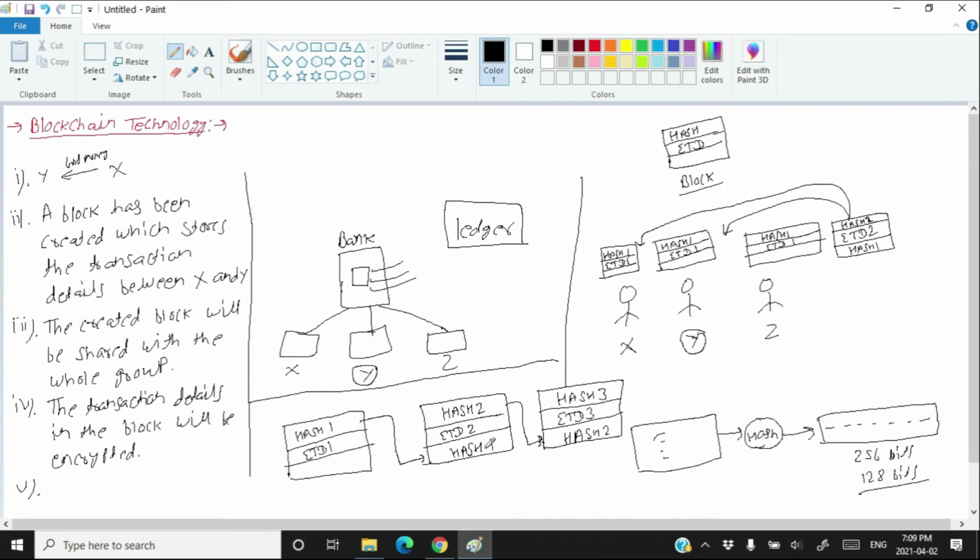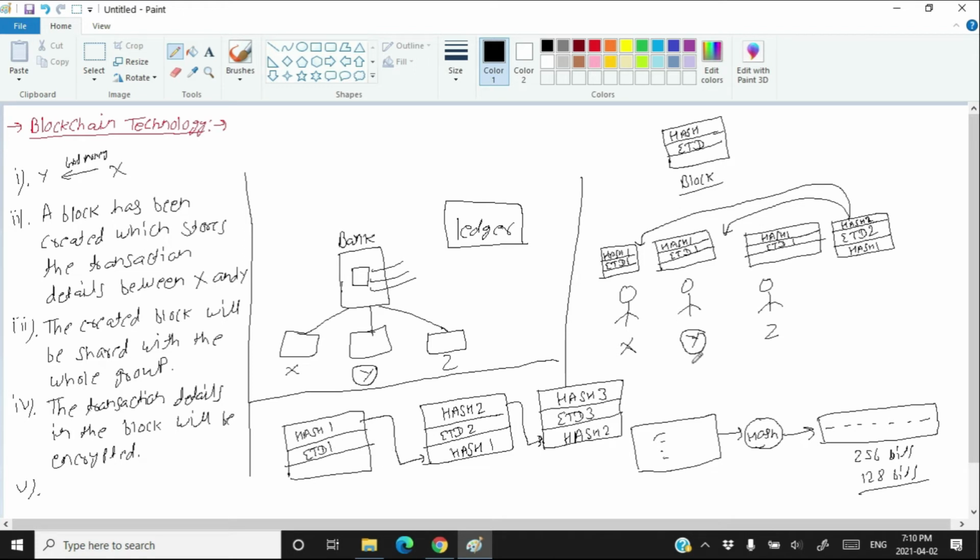So if there is a change in hash 1 or a change in transaction detail 2, in both cases hash 2 will change. And since hash 2 is changing, hash 3 will also change. So a change in just one block will change all the blocks. Suppose that 1 million transactions have happened, then also a change in just one block will change all the blocks.